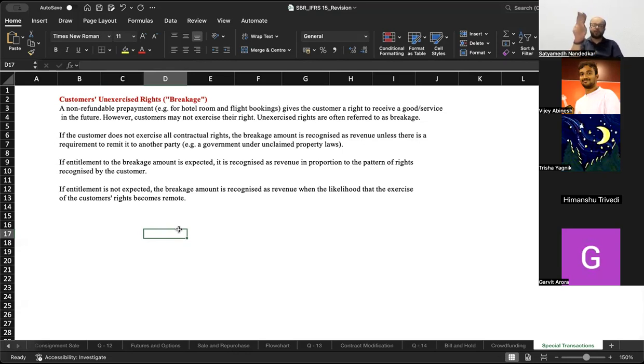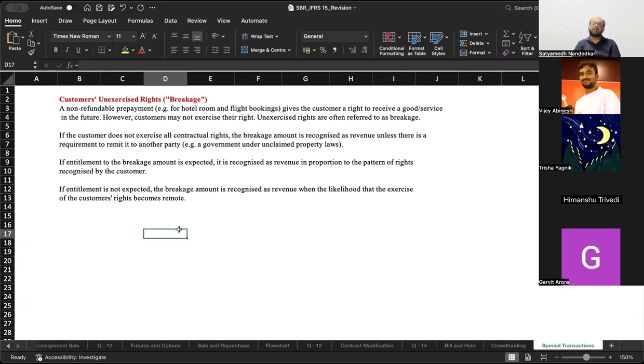date of booking. Okay, so if I was supposed to fly out on the 1st of September, and for some reason I'm not able to fly out on the 1st of September, then I have a right that, say, maybe 4 hours before the flight takes off, I can make changes to the booking and I can defer my flight to the next month. Okay, so this is known as unexercised right, which is also called breakage.